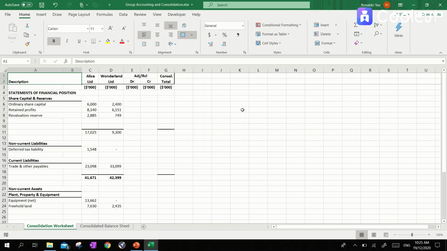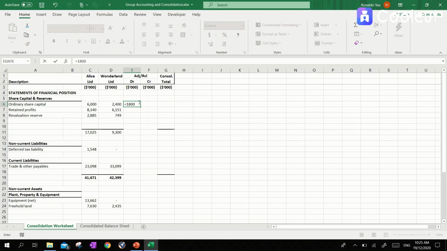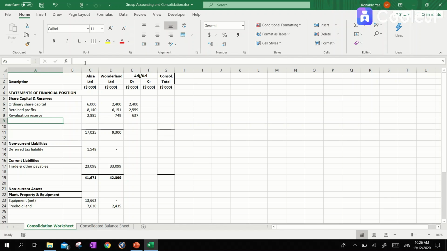Before we move on to do the consolidated balance sheet, let's fill in this consolidated worksheet so that we can identify what is the group total. So we'll just put in whatever entries that we have entered earlier on. Retained profits is a pretty tricky one because you not only have to consider entries that touches retained profits, but also entries that touches incomes and expenses. We also have a new line item here, which is the non-controlling interest.